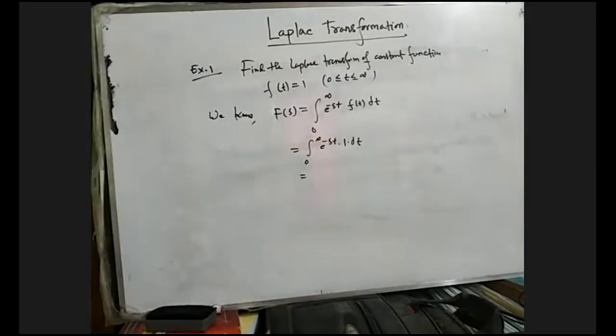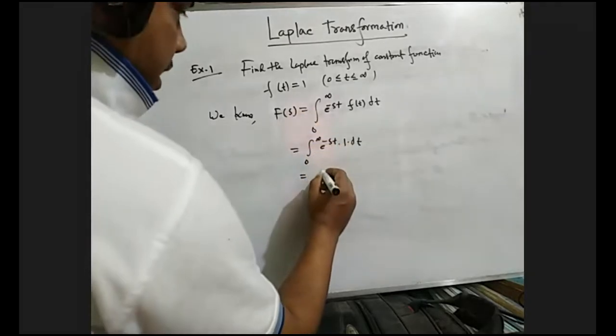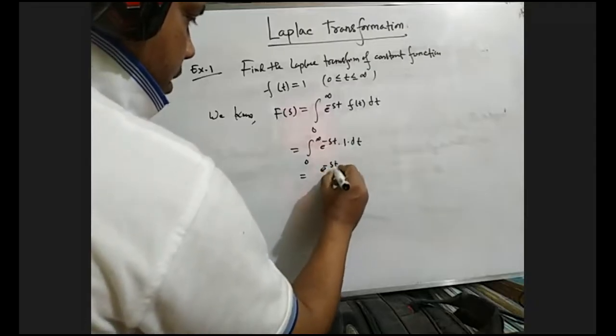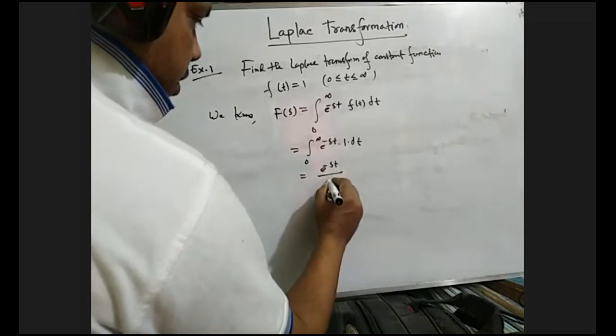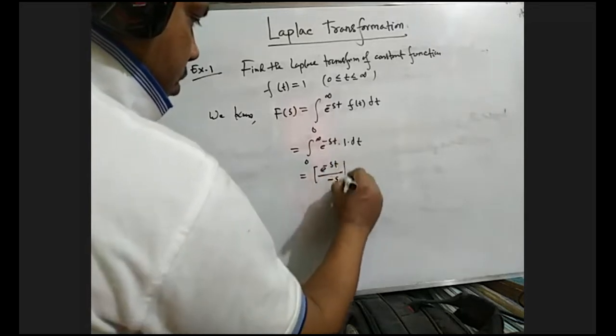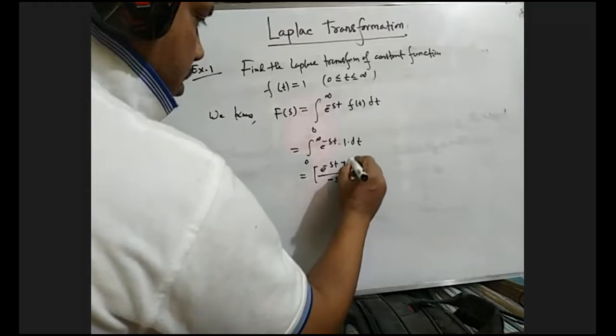It is e to the power x, but you have to divide by the coefficient of t, that means minus s. Then you have to put the limit within the bracket.